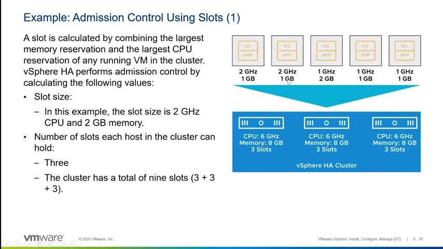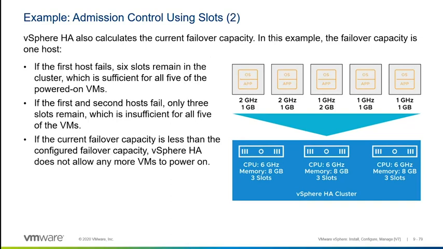Because for CPU, I can support 3 of these. For RAM, I can actually support 4 of these. CPU is the limiting factor, so we're only going to allow 3 VMs to be powered on each host. Now, I want to support the failure of one of those. Can I run 9 total VMs in the cluster? No, I can't run 9 total VMs in the cluster.